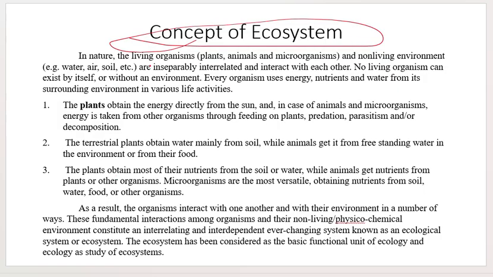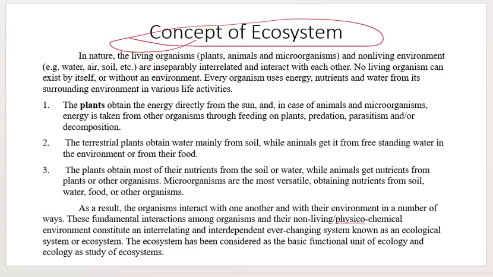In nature, the living organisms, that is plants, animals, and microorganisms, and the non-living environment, that is water, air, and soil, are inseparably interrelated and interact with each other. No living organism can exist by itself.